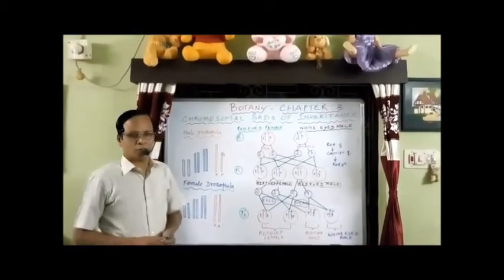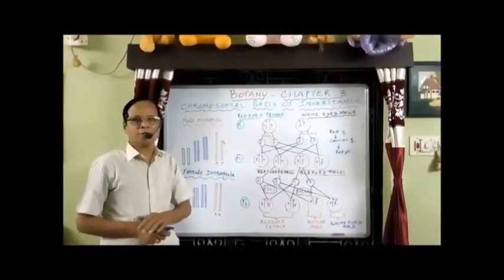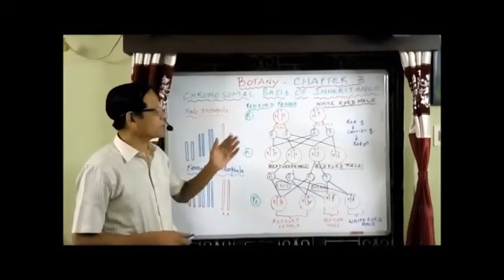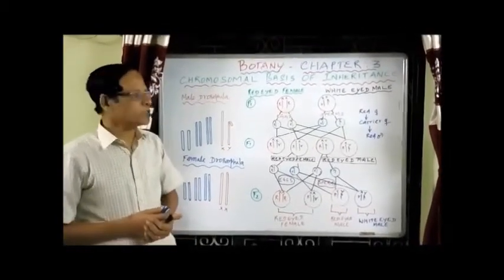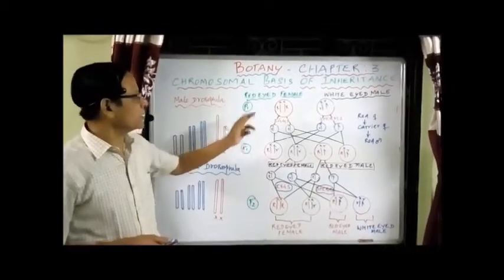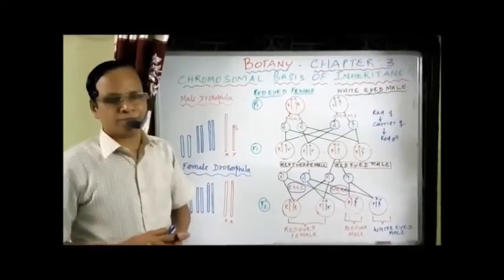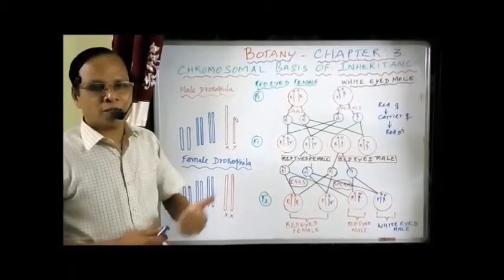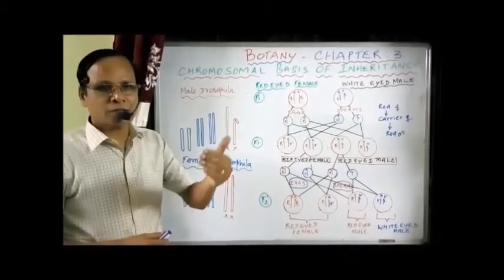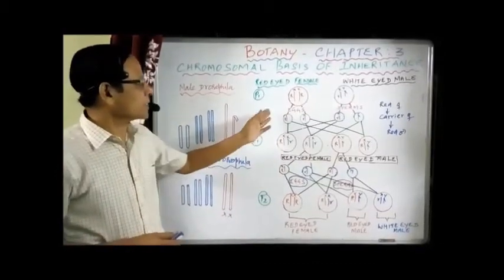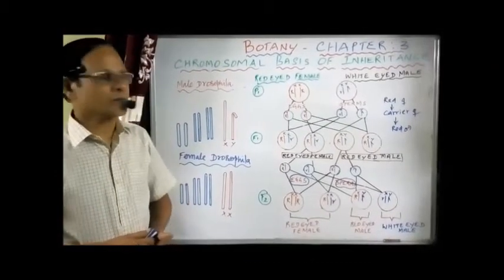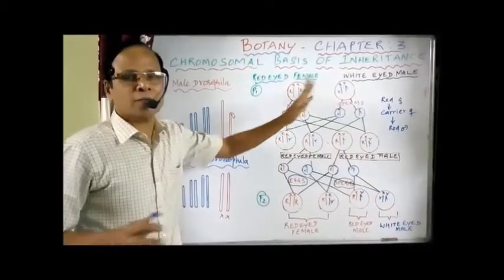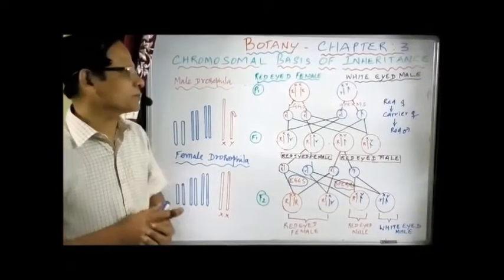T.H. Morgan proved the chromosomal theory of inheritance by taking a sex-linked character, namely the eye color in Drosophila. There are many shades of eye color. He took red eye color and white eye color. Now red eye color is normally dominant over white eye color and it follows sex-linked inheritance. It is comparable to color blindness. Let's take the red-eyed female, normal, and the white-eyed male, that is colorblind. In that way you have to compare.